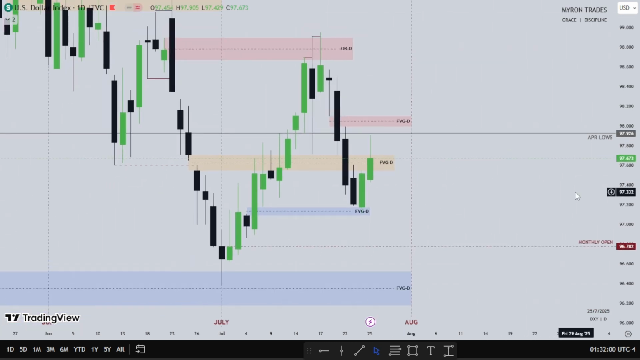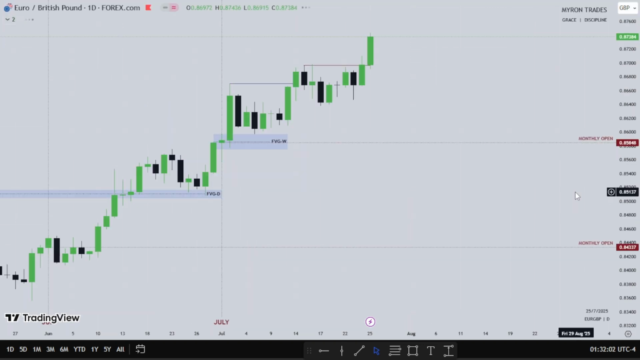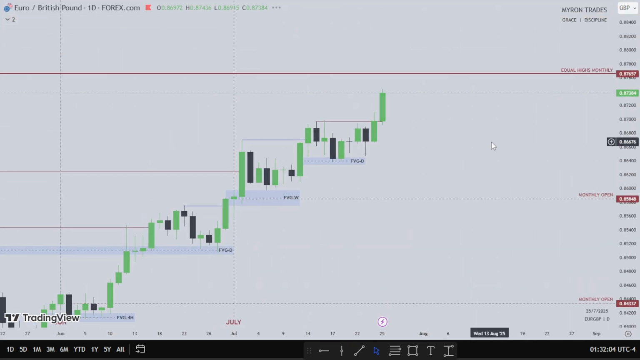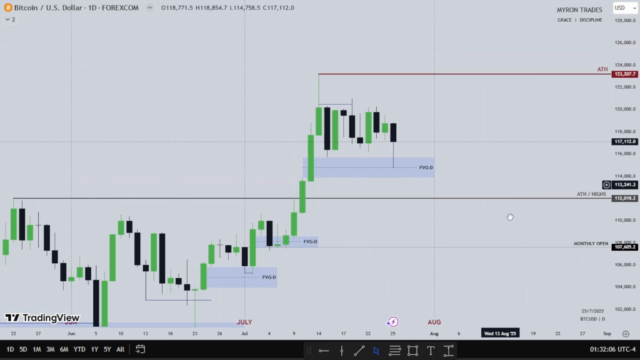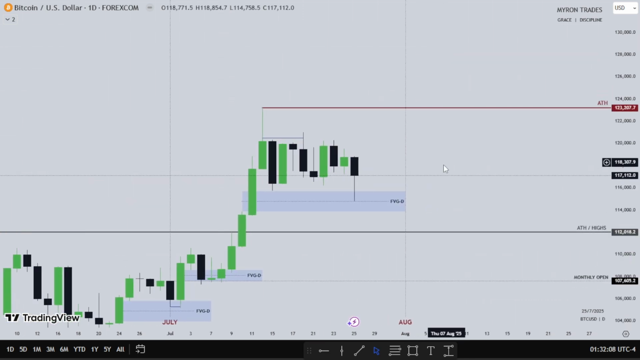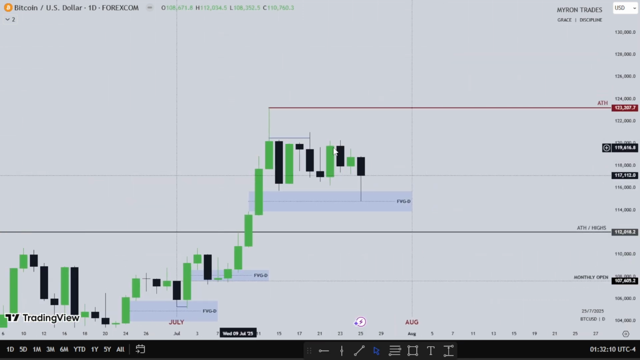Let's head down into Bitcoin and see what Bitcoin did. So Bitcoin is pretty short and brief. There was nothing on Bitcoin except on Friday, which dipped into this fair value gap. We had Monday consolidating, Tuesday consolidating, Wednesday consolidating, Thursday consolidating, then Friday trades lower.